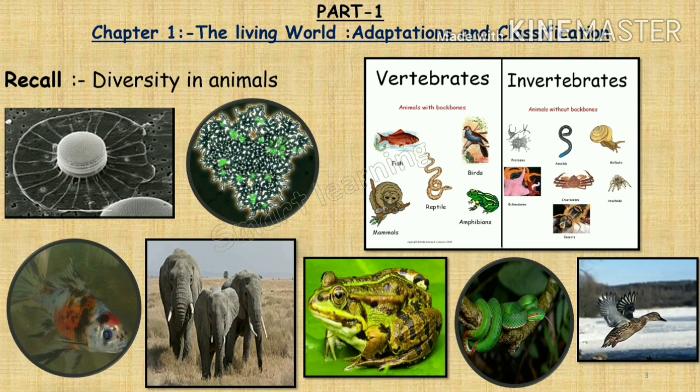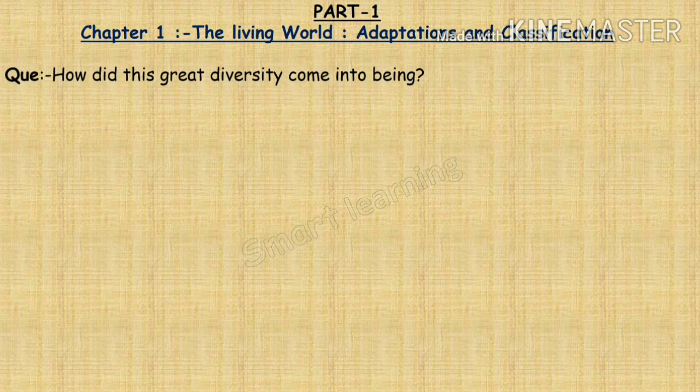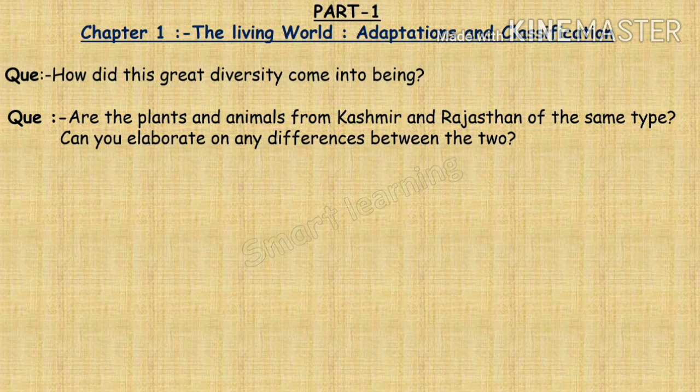Got it? These observations give rise to the question, how did this great diversity come into being? You have to think on this question. How did this great diversity come into being? Friends, are the plants and animals from Kashmir and Rajasthan of the same type? Can you elaborate on any differences between the two? Elaborate means you have to tell the differences in detail. Understood?